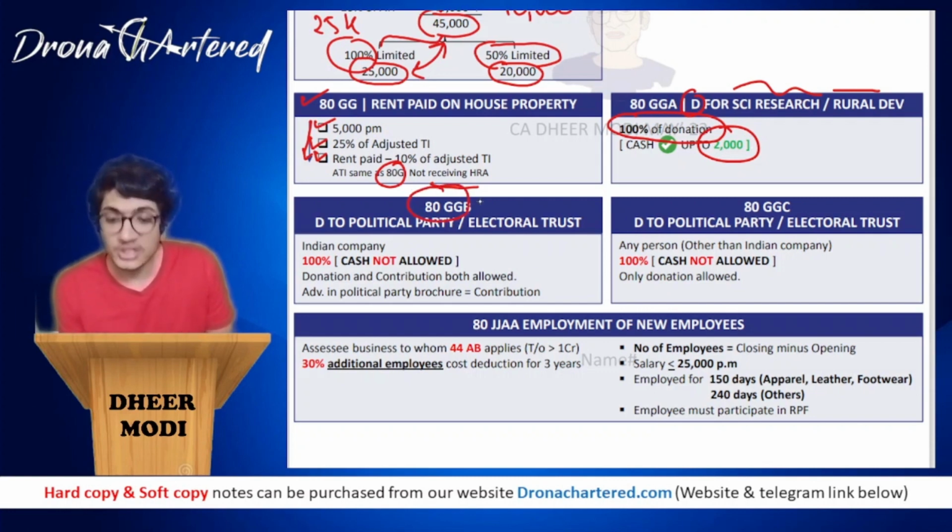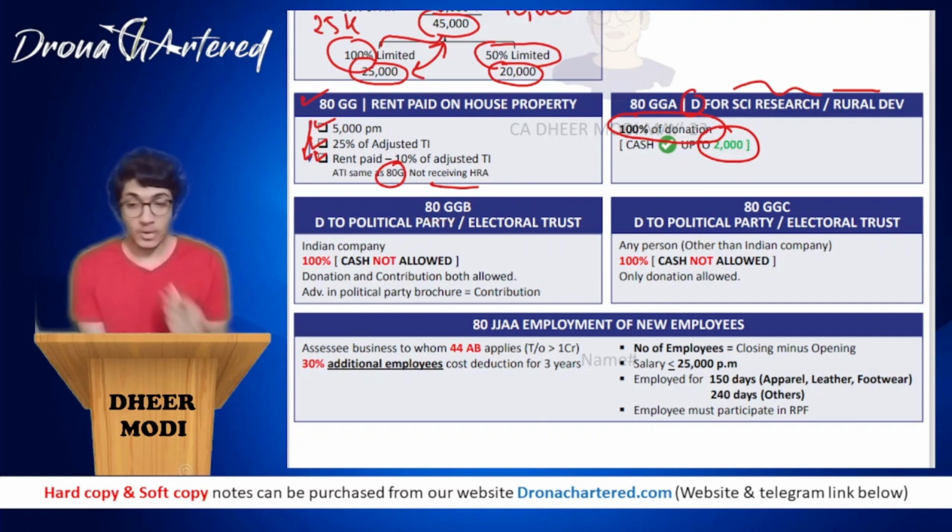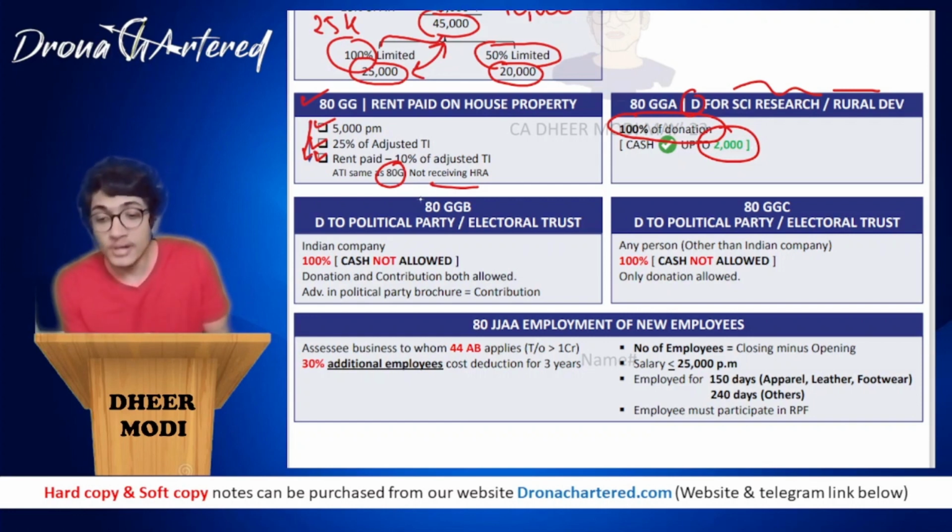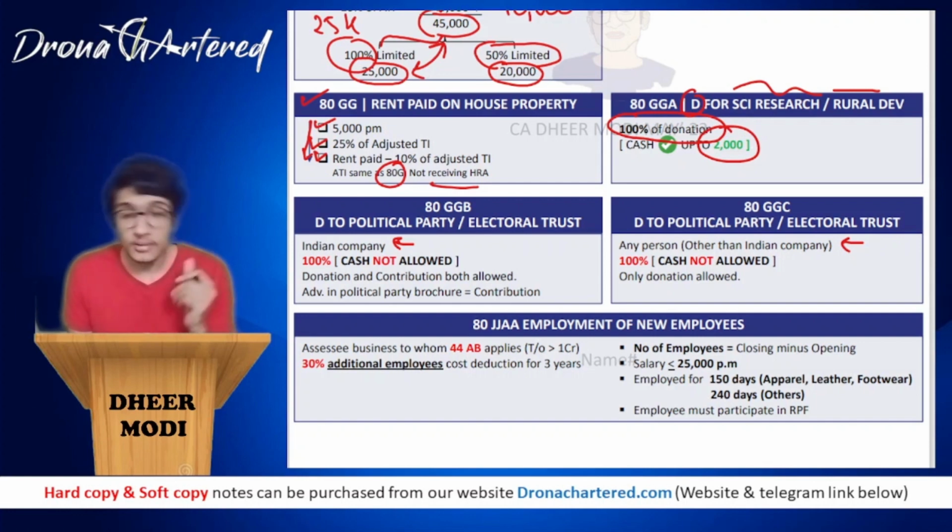The next section is section 80GGB. Section 80GGB talks about donation to political parties and electoral trusts. Now 80GGC also talks about donation to political parties and electoral trusts. What you have to remember is that 80GGB is for an Indian company, while 80GGC is for any person other than an Indian company. So if an Indian company donates, it is section 80GGB. If any person other than an Indian company donates, it is section 80GGC. Now 100% deduction will be allowed, but cash is not allowed. Over here also, 100% deduction, cash is not allowed.